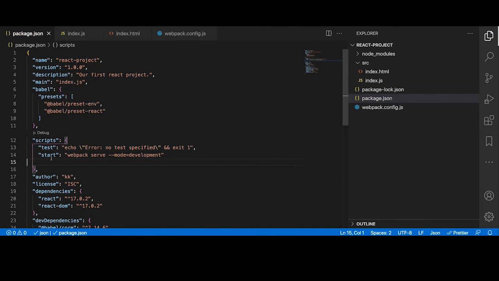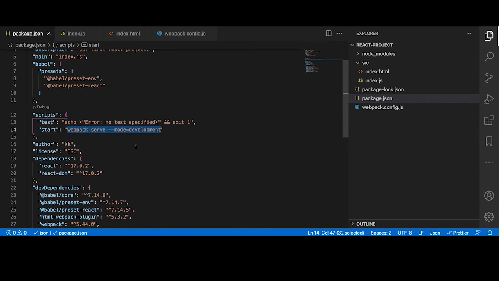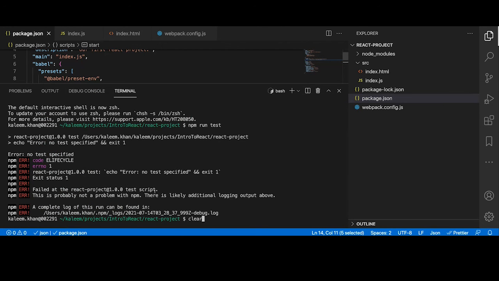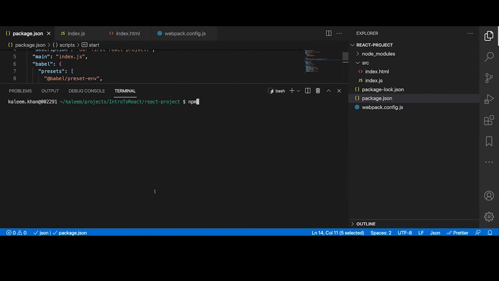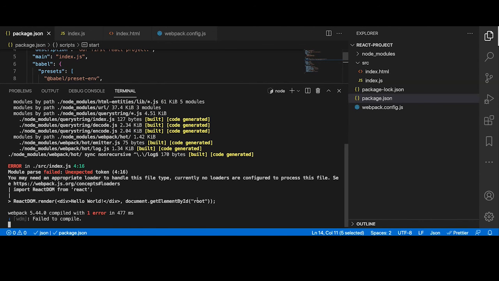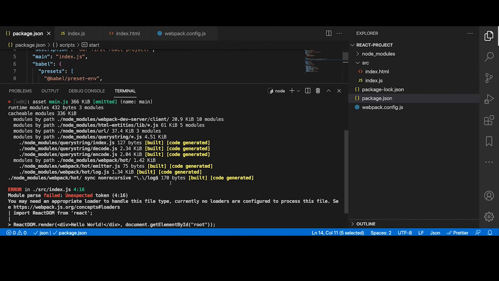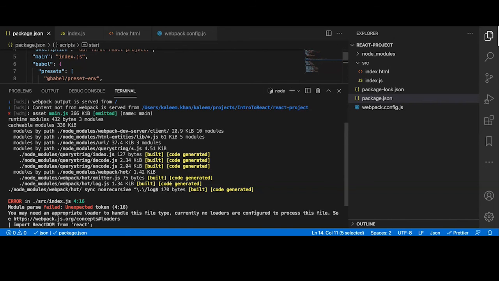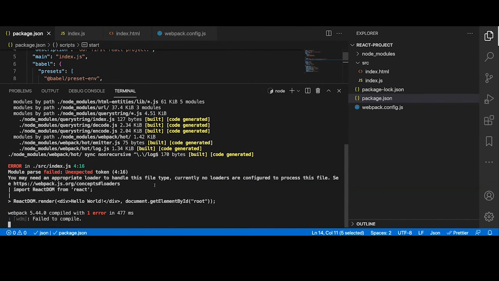We can directly run this using Webpack server in dev mode, or we can add this script name start, and it will help us run this command. Let me go back to the terminal, clear this. Let's try to run this. Okay, it failed. Unexpected token. Let's see what is that.